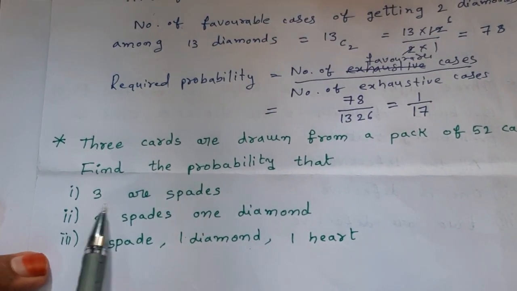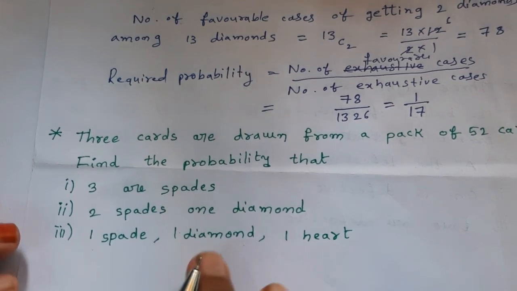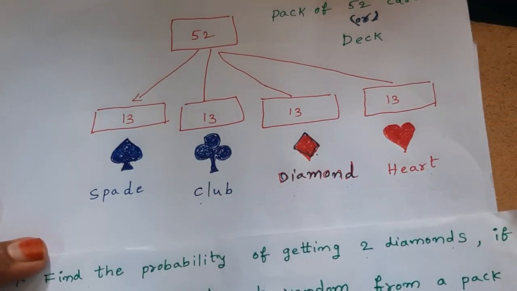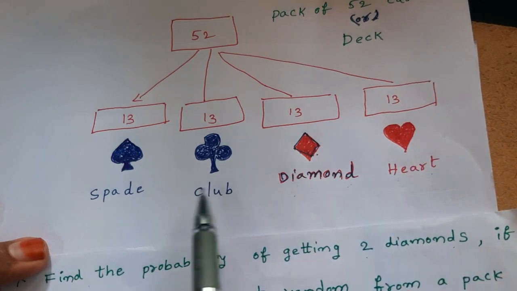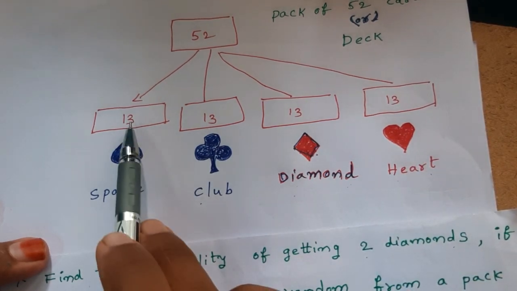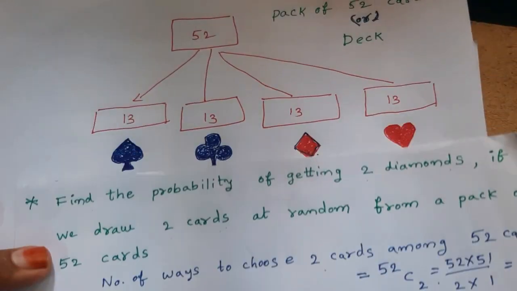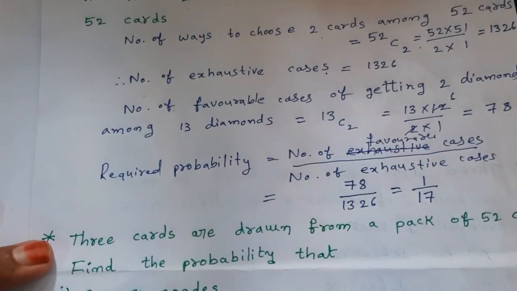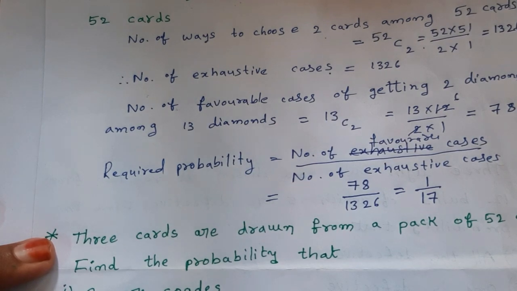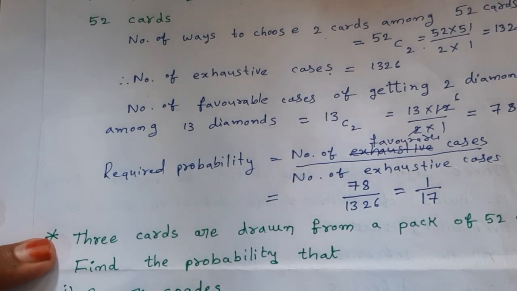In the first case, 3 are spades. We know that spades are in black color and they are 13 in number. Among these 13 spades, we have to select 3 spades. Therefore, the number of favorable cases is given by 13C3.